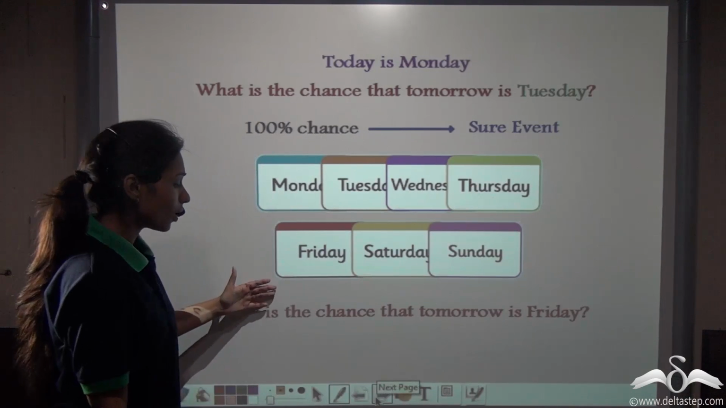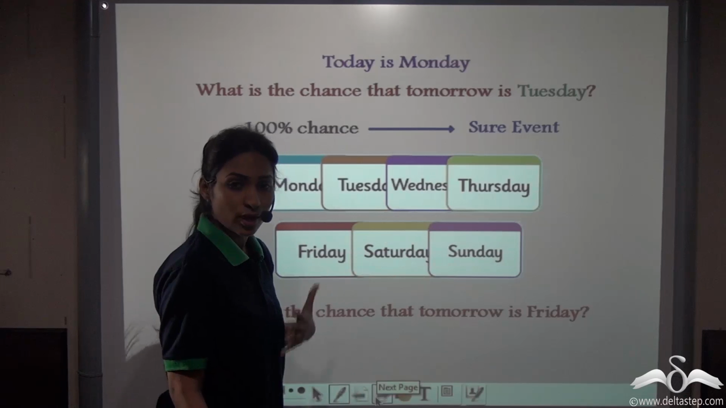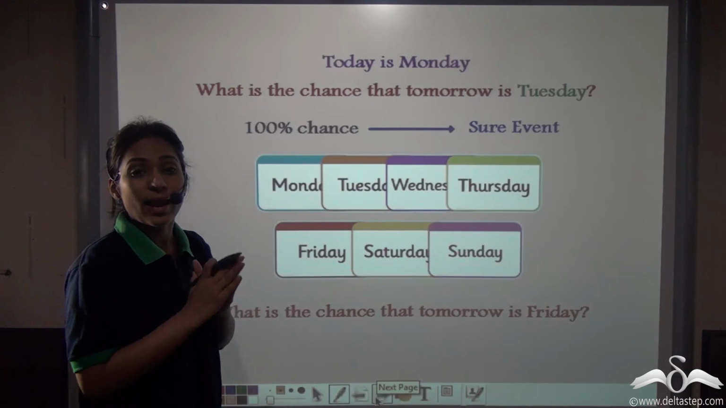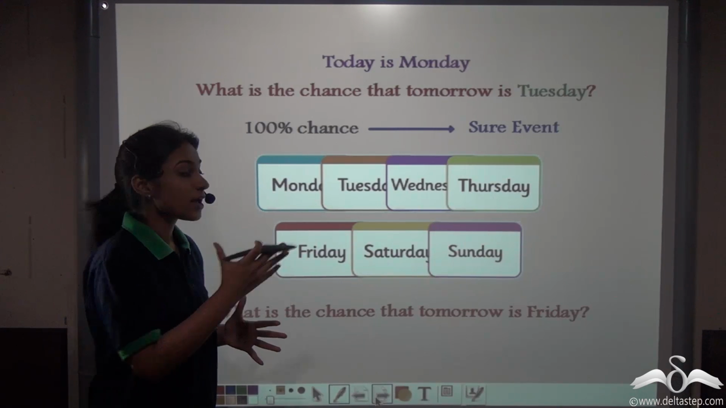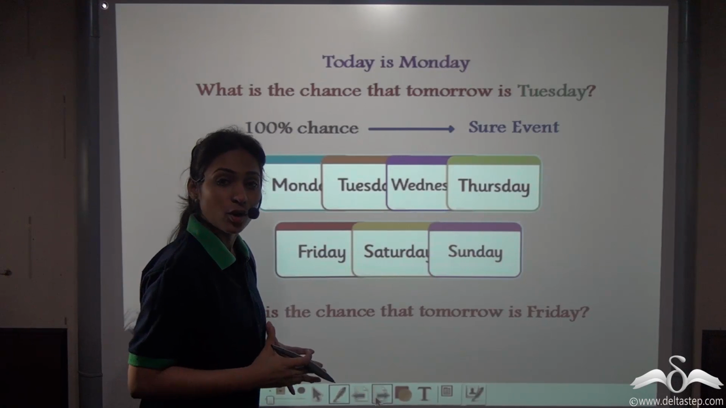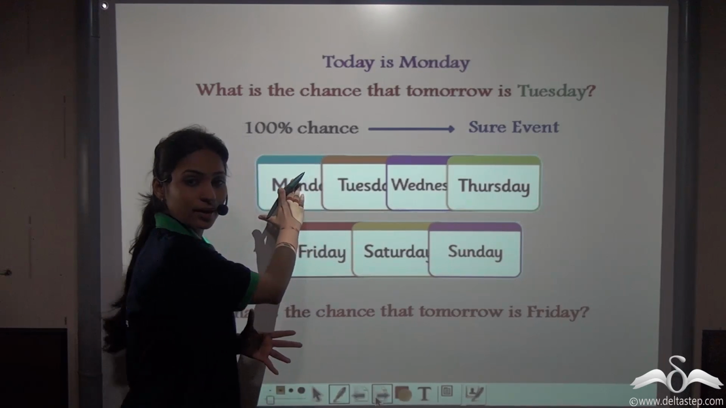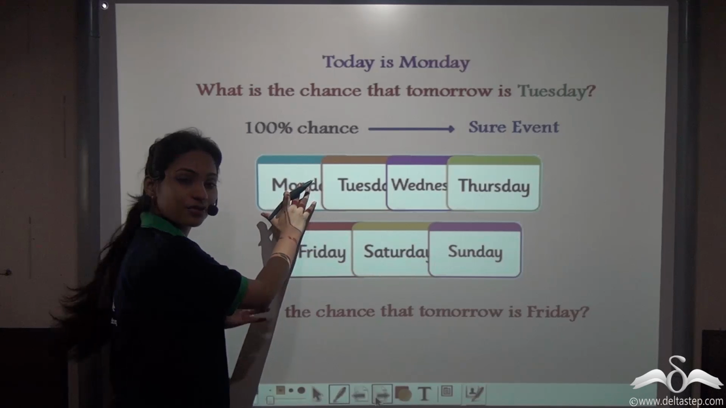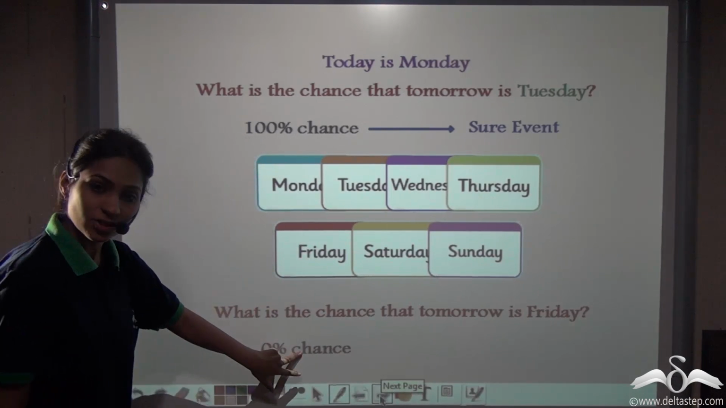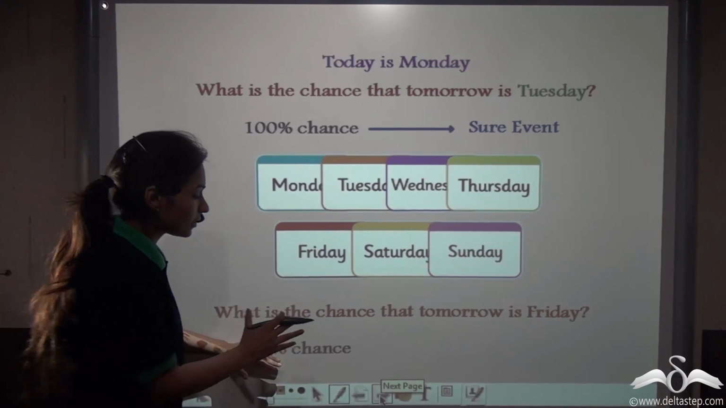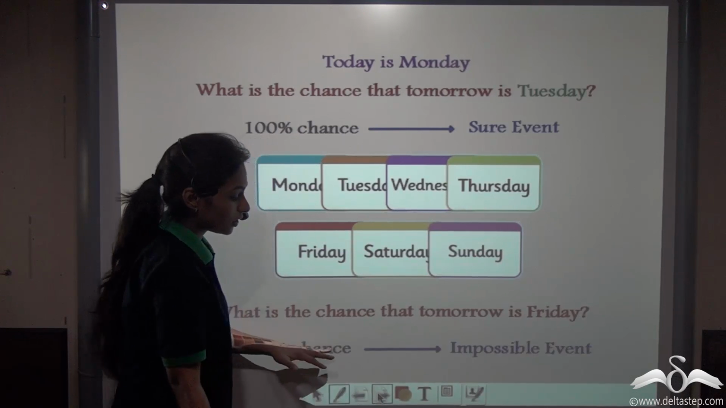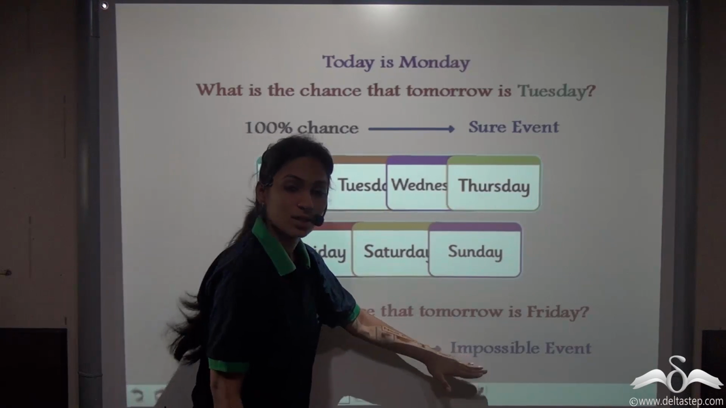Now, what is the chance that tomorrow is Friday? Today is Monday. If you ask anyone, they will tell you that there is 0% chance that tomorrow is Friday. Why? Because everyone knows that Tuesday comes after Monday. There is no chance of Friday coming after Monday. This is a fact. So there is 0% chance. I am sure that this is an impossible event. This event cannot take place, so it will be classified as an impossible event.